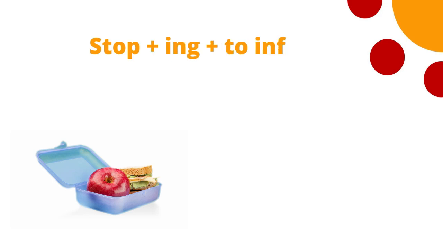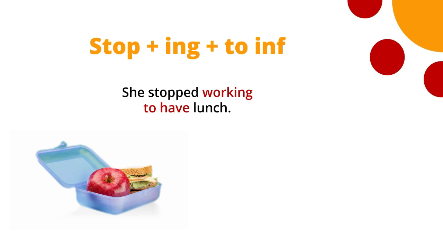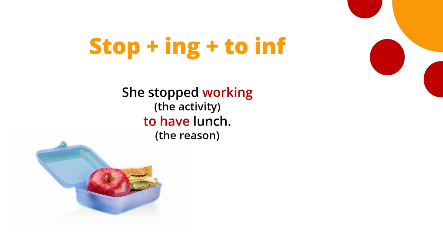Now, let's look at some sentences with stop plus the ing and a to infinitive. She stopped working to have lunch. So we've got both verbs here. We've got working in ing and we've got to have lunch in the to infinitive form. So you can see the ing is still the activity which she stopped.